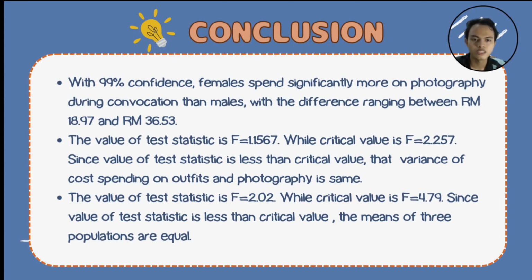1.1567, while the critical value is F equal to 2.257. Since the value of the test statistic is less than the critical value, the variance of cost spending on outfit and photography is the same. For the last objective, we can conclude that the value of the test statistic is F equal to 2.02, while the critical value is F equal to 4.79. Since the value of the test statistic is less than the critical value, the mean of the three populations are equal.